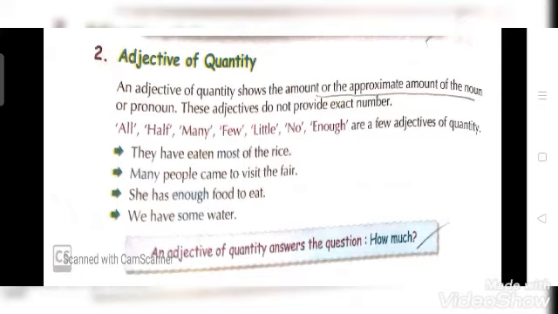That means adjectives of quantity are those adjectives which give information about how much. In case of adjective of quantity, you have to ask a question, how much. How much का मतलब है कितना.